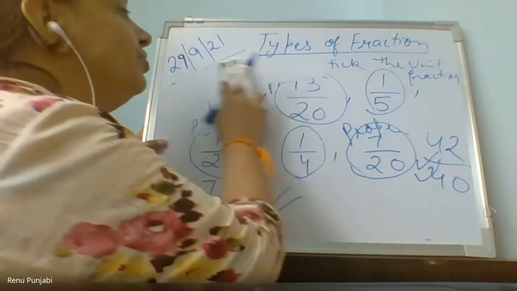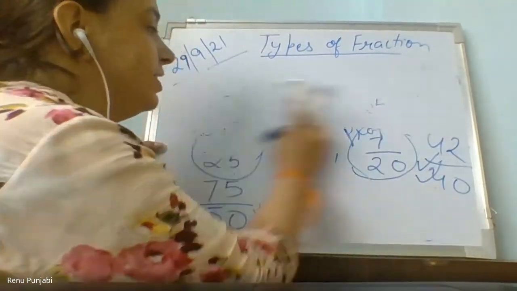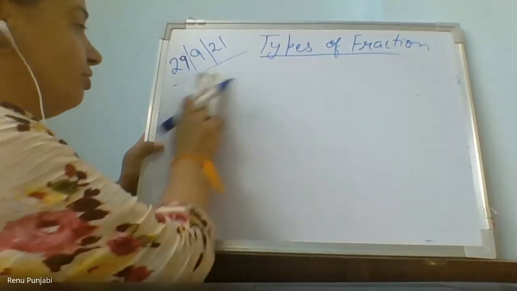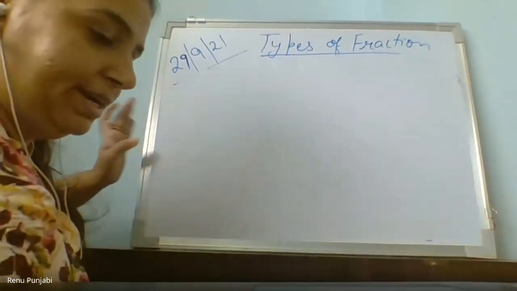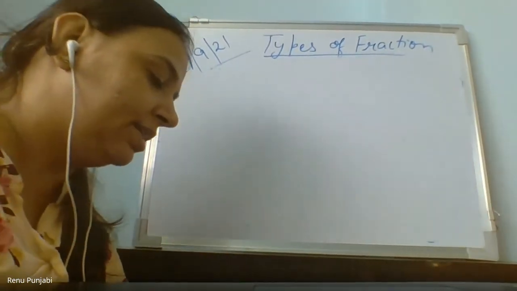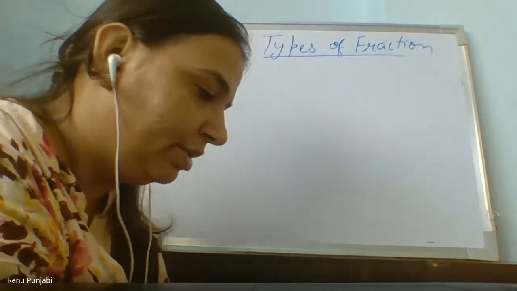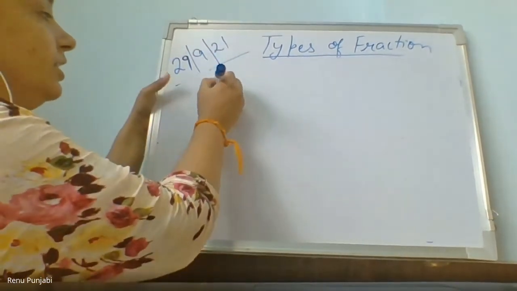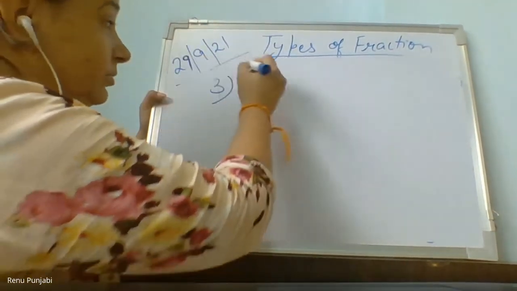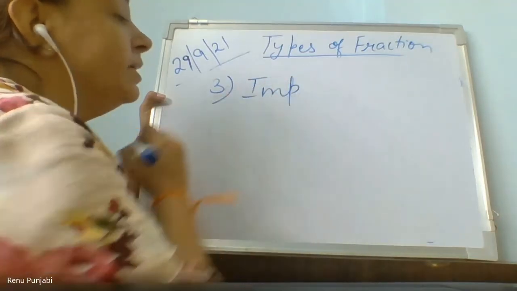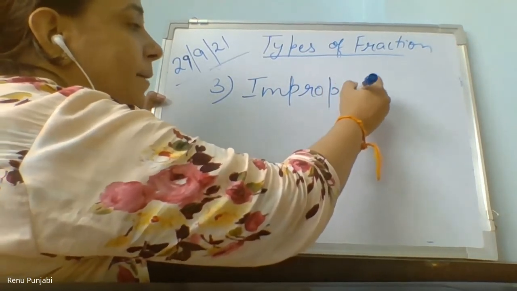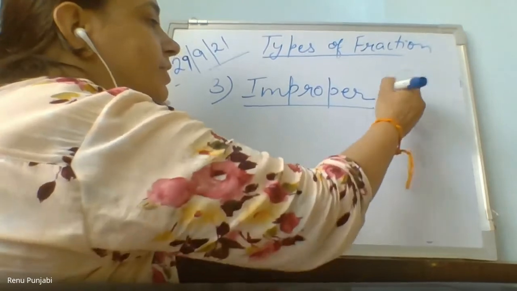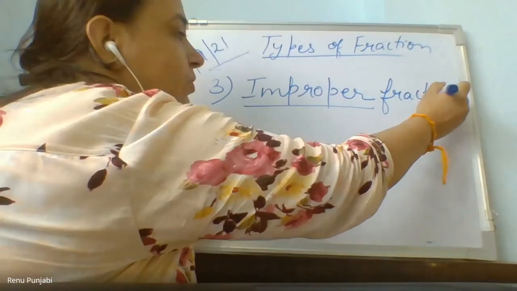So now again, I'm going to write the definition of the improper fraction. Write it in your notebook. There are 5 to 6 different types of fraction. Maybe we can complete till 3 only, and next class we will complete the other types of fractions. Today we will complete 3 different types of fractions. So the third is improper, P-R-O-P-E-R, improper fraction. Write the F-R-A-C-T-I-O-N.